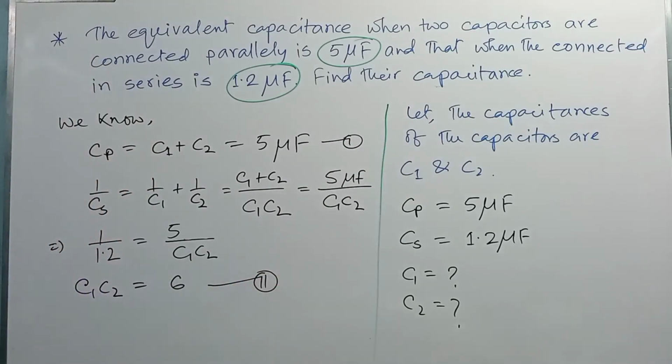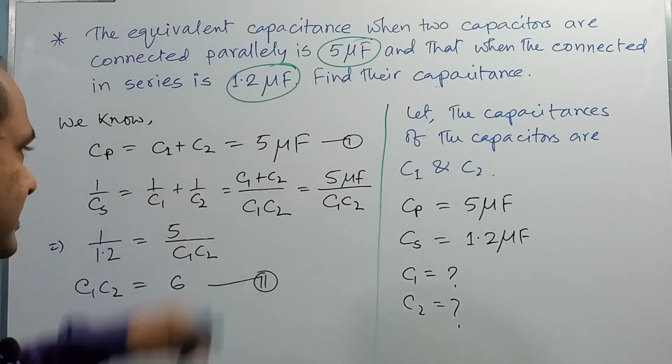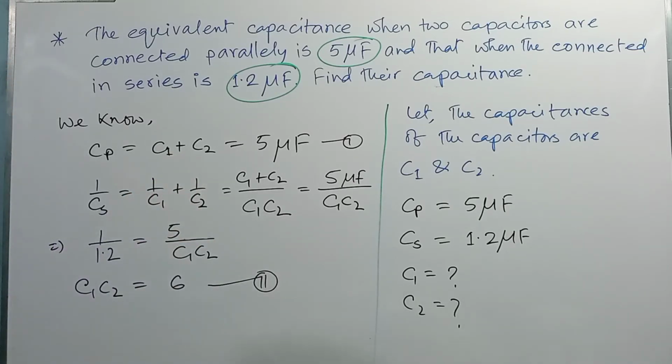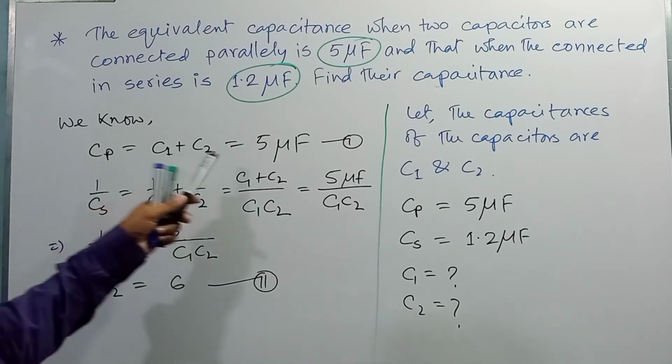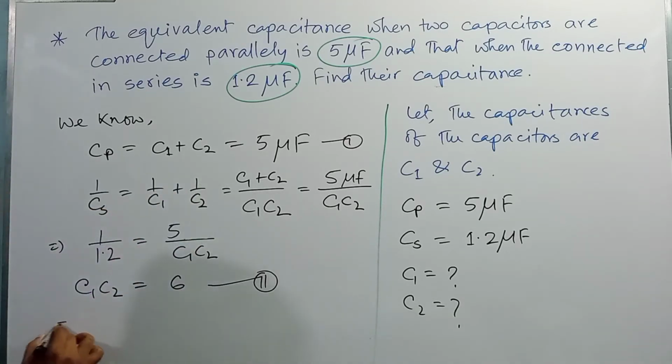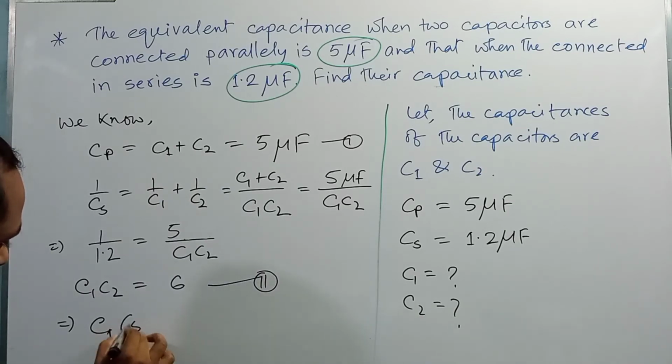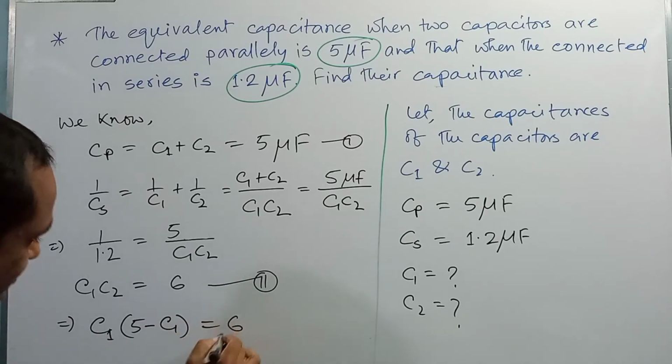So from equations 1 and 2, if we find the value of C1, we replace C2 in this expression, so we can write C1 times 5 minus C1 is equal to 6.